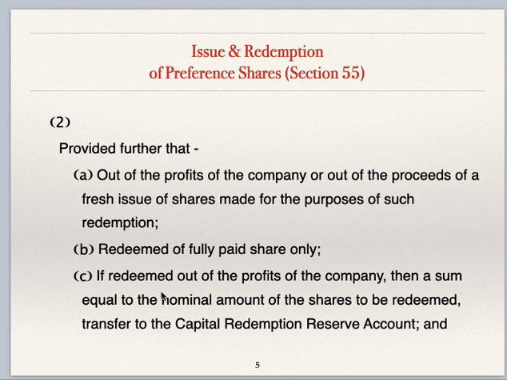Clause C, if redeemed out of profits of the company, then a sum equal to nominal value of shares to be redeemed is transferred to capital redemption reserve account. So as per clause C, if redemption is out of profit, then an amount equal to nominal value, that is face value of shares, is to be transferred to capital redemption reserve account. It is known as CRR in short. And there is one more clause, we'll see that, clause D.